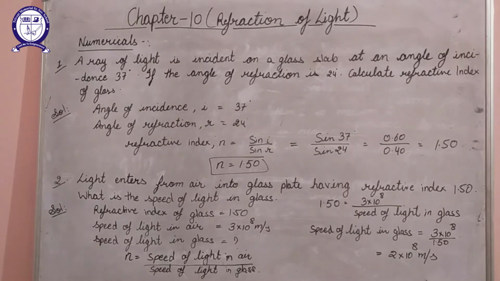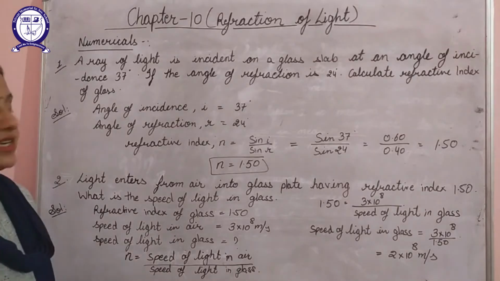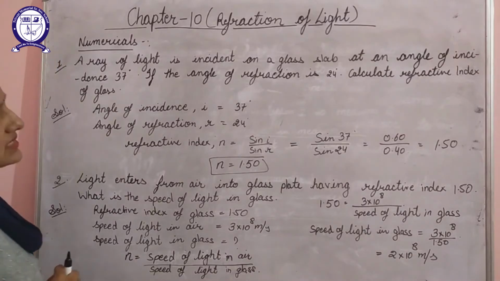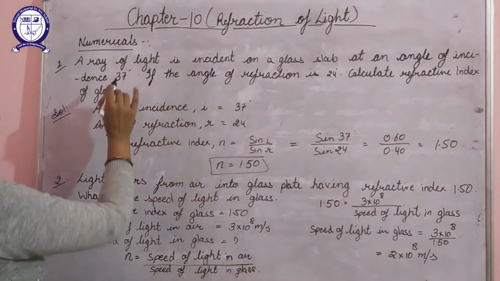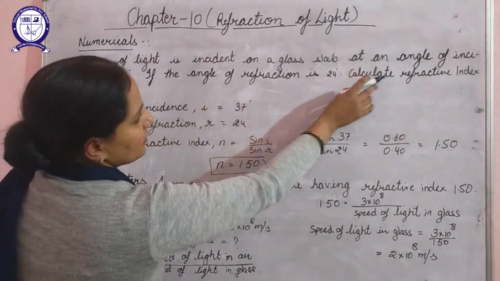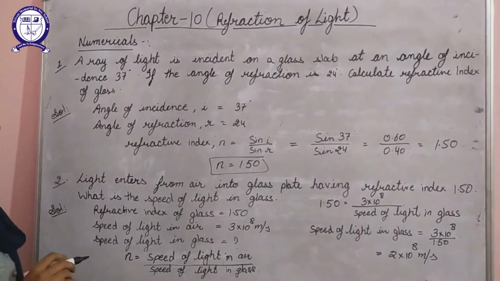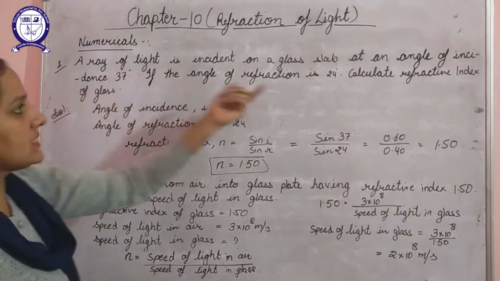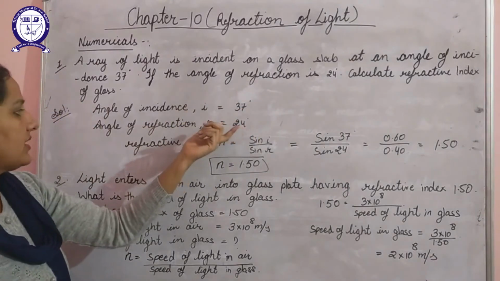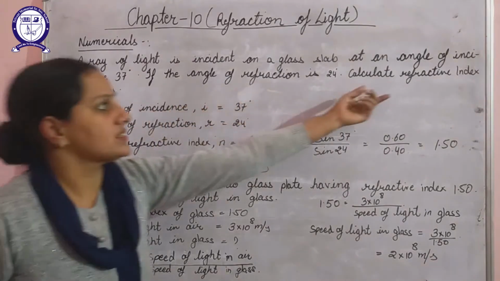Now let's solve a few numericals based on refractive index. First is: a ray of light is incident on a glass slab at an angle of incidence 37 degrees. If the angle of refraction is 24 degrees, calculate the refractive index of glass. Now here the angle of incidence and the angle of refraction are given. So specify what basically is given here. What we have to calculate here is the refractive index.